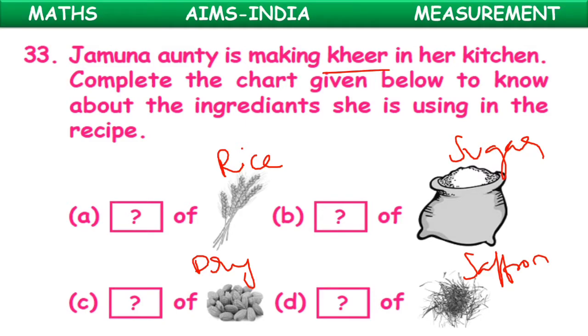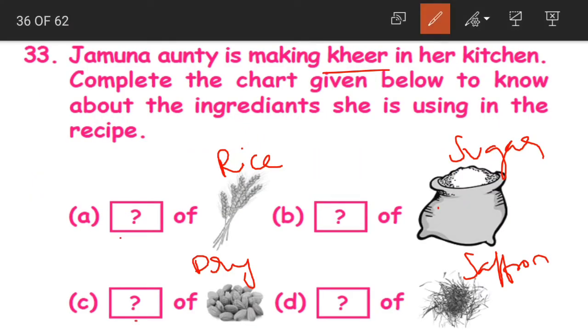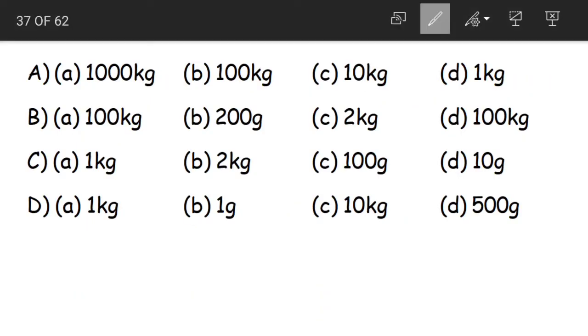Now from these, children, if you look at the options, from the given 4 ingredients we use saffron in the least amount. That means we only use a pinch of saffron in the sweet. So a pinch means saffron is option D. Yes, so when you look at option D, the weights are 1 kg, 100 grams, 10 grams and 500 grams. What did I say? That we use only a pinch of saffron. Pinch means around 10 grams.